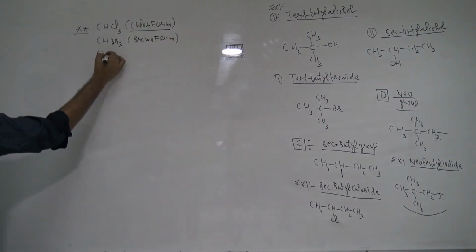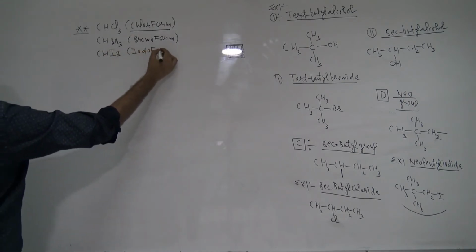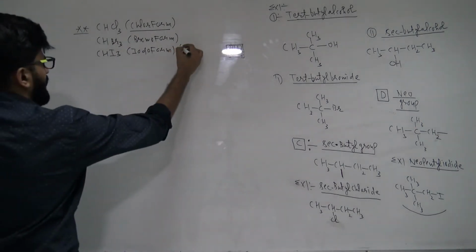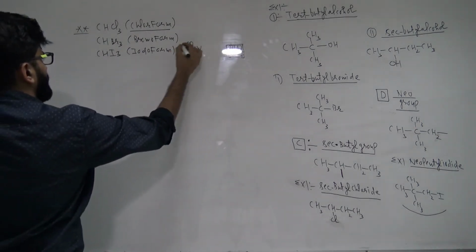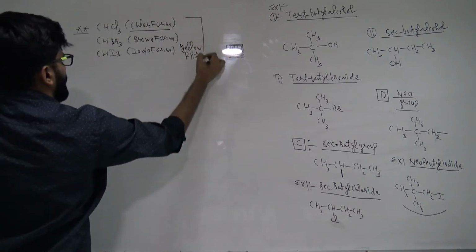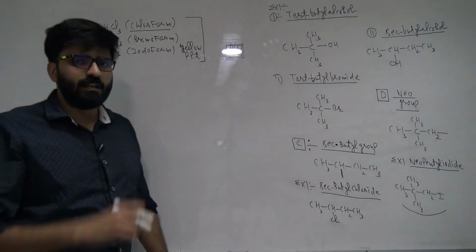What is the formula of iodoform? So this is the formula of, guys, this is the formula of iodoform, right? So later on we'll see also that iodoform has yellow precipitate. That is known as iodoform test, but later on we'll see it. Very important test for your class 12th, right?